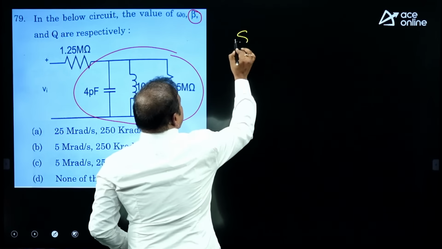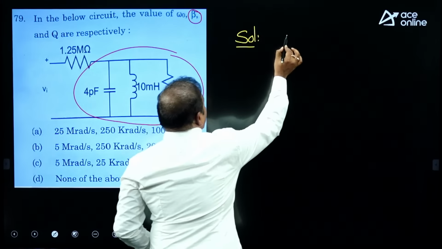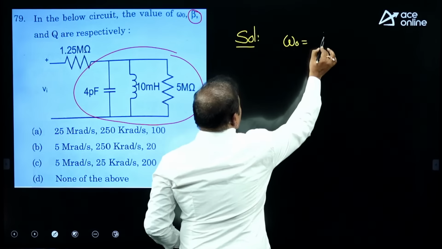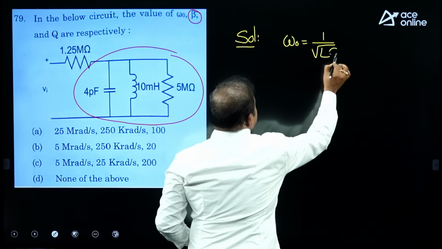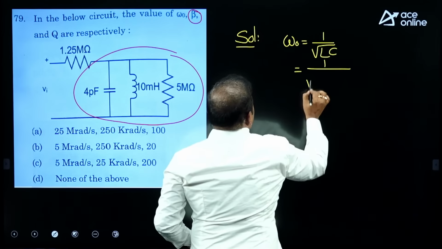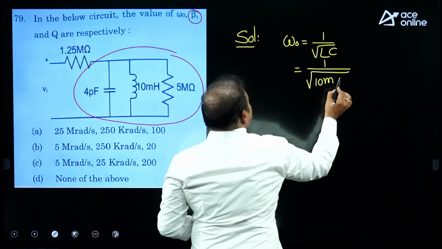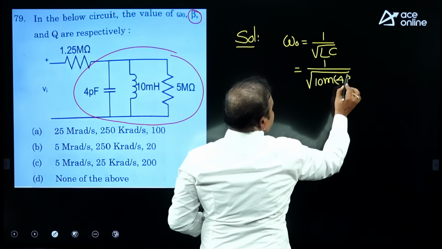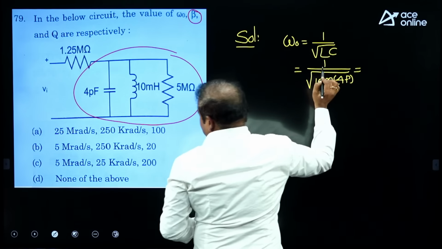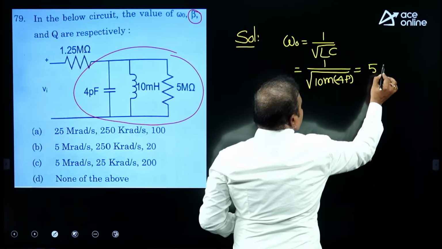The first one: for an RLC parallel circuit, the resonant frequency omega naught is equal to 1 by root LC. The L value is given as 10 millihenries and the C value is given as 4 picofarads. With this you will get 5 mega radians per second.